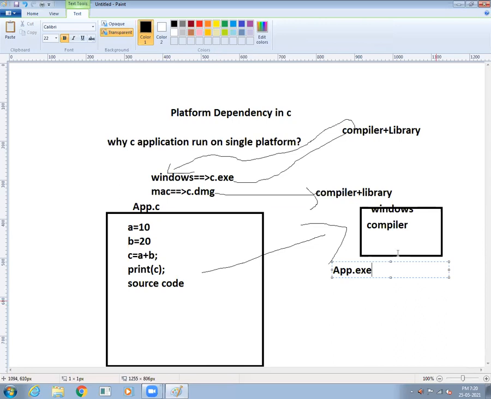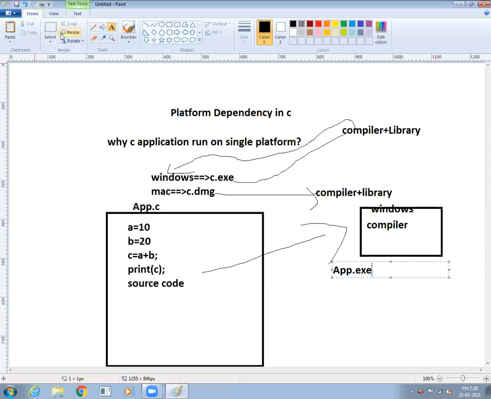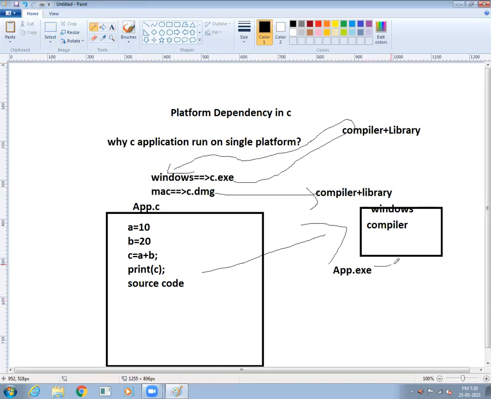Okay, so what is happening here? Once the exe file is ready, we try to execute it on different platforms: Windows, Mac, Linux. That exe file is understood only by the Windows operating system, so we can run it only on Windows.